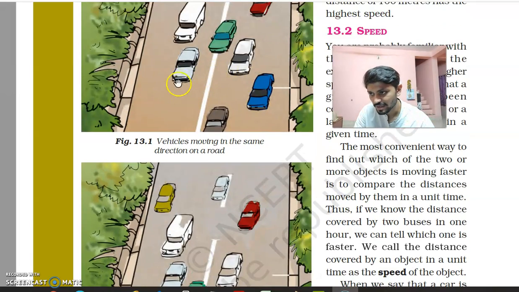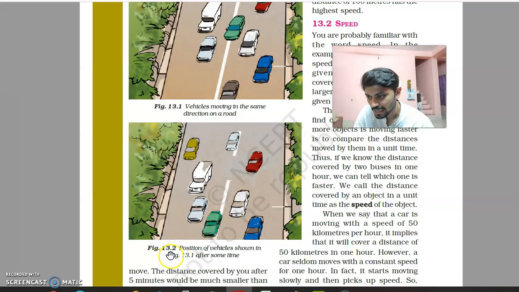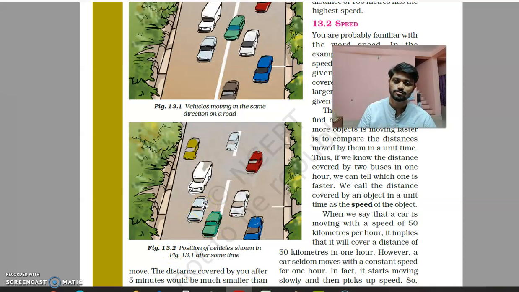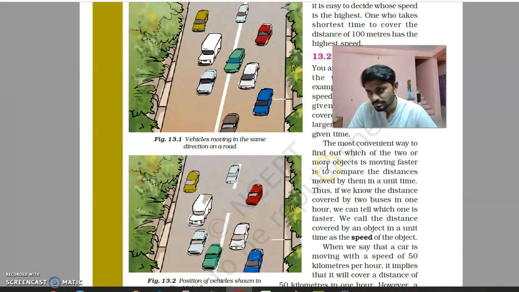So this photo, figure 13.1, is at 11:30 and the figure below, figure 13.2, was taken at 11:32. What was the time duration guys? Time duration કેટલો હતો? 2 minutes. Can you see any change in these pictures? We can say yes. Some cars have changed their position.